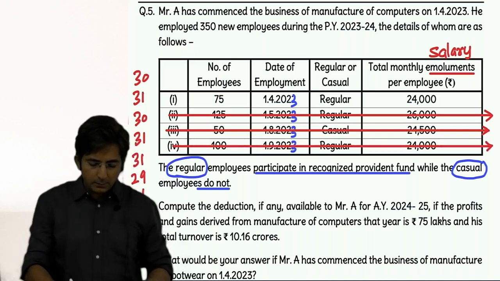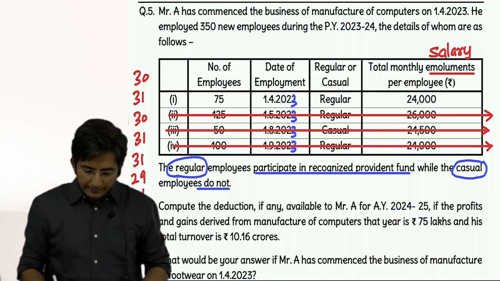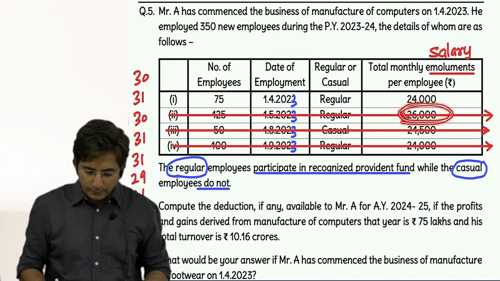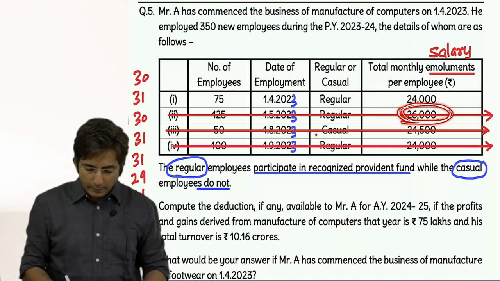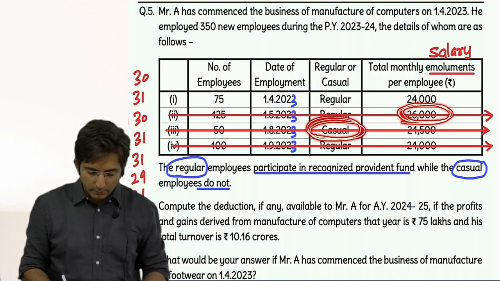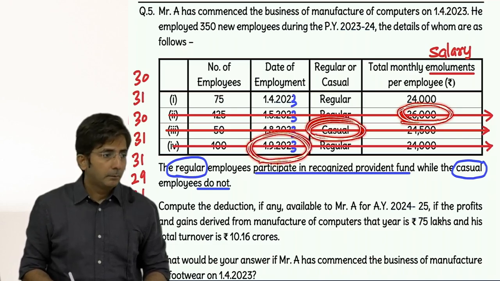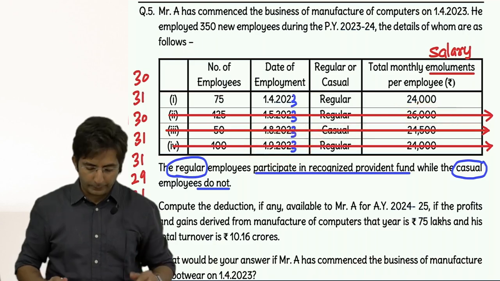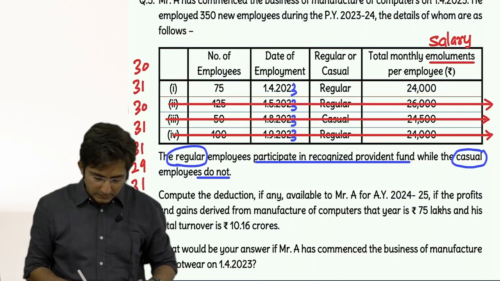See, everywhere the reason was different. At one place the reason was salary is 26,000. At one place the employees are casual. And at one place the number of days is less than 240. But whatever may be the reason, they became disqualified. Okay, now read what is asked.